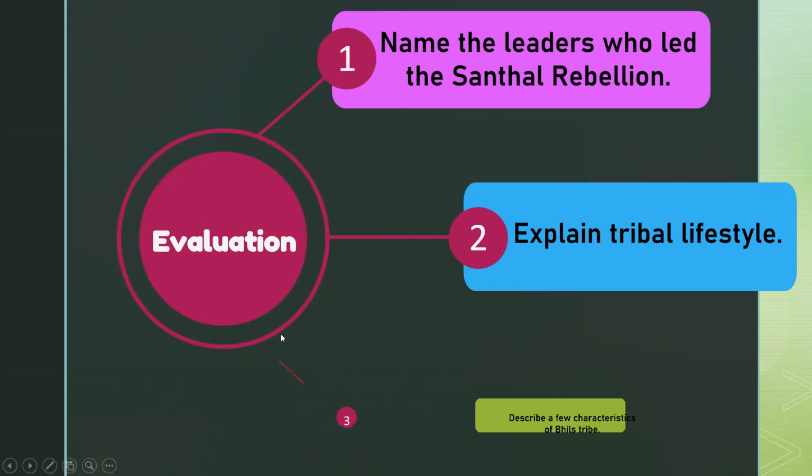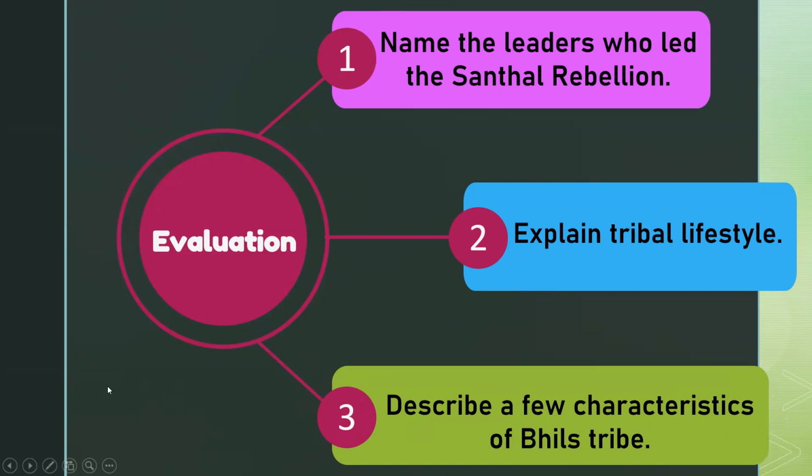Excellent. Now, your third question is, describe a few characteristics of the Bhil tribe. Any one point at least you remember? Wearing silver jewelry. Yes, silver jewelry. Very good, Shalini. Anything more? Ma'am, Ghumar dance. Excellent. Yes, Ghumar dance, their traditional dance. And their dotted folk painting, the Bhil painting. Very good, Monica. Okay, with this, we have finished our class, students.